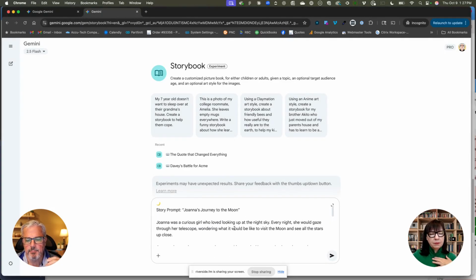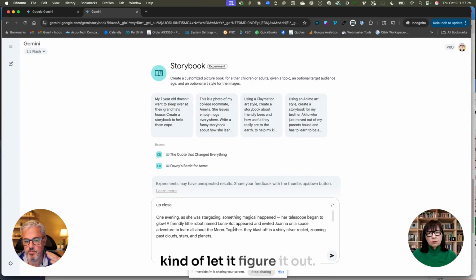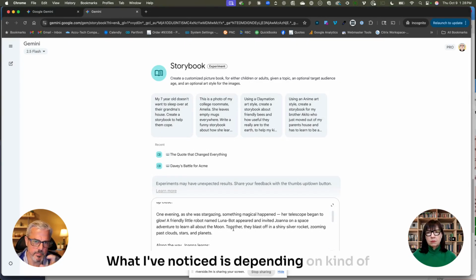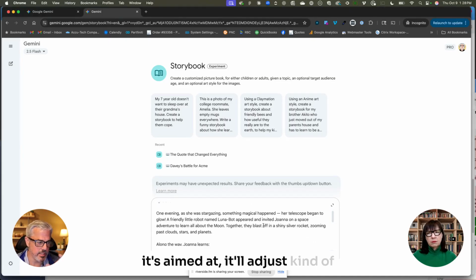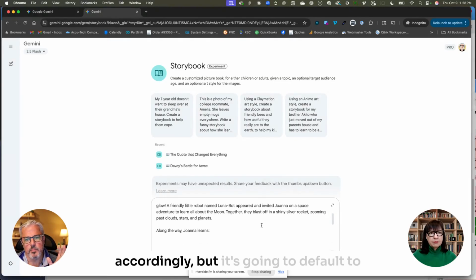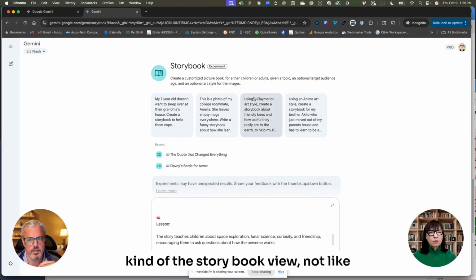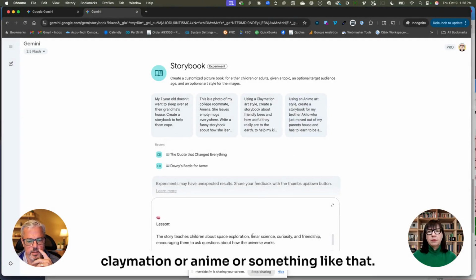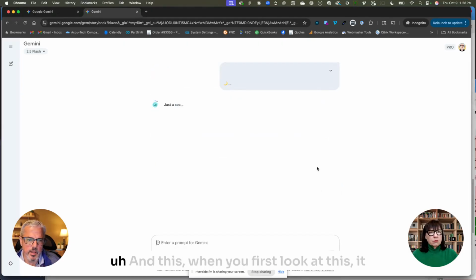But I'm going to let this one fly as it is and let it figure it out. What I've noticed is that depending on what the story's about and who it's aimed at, it'll adjust accordingly. But it's going to default to the storybook view, not claymation or anime. Okay, let's give it a try and see what it says.